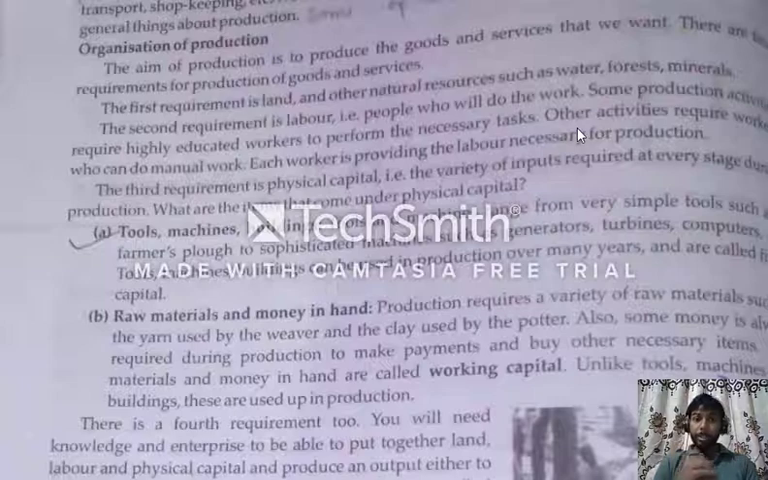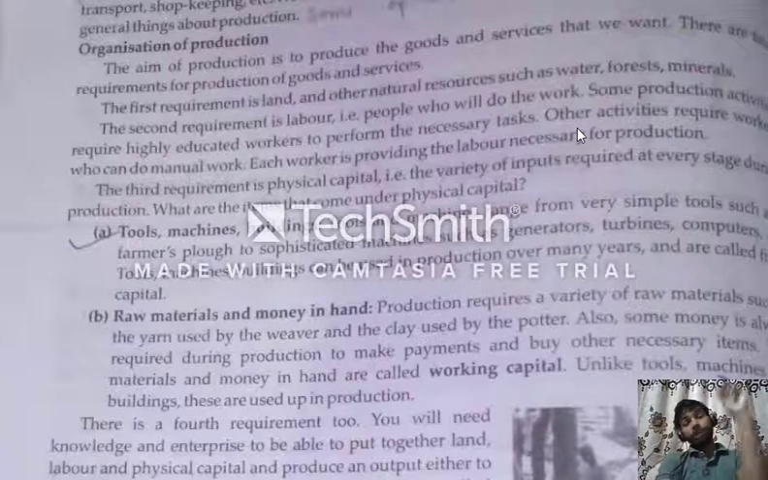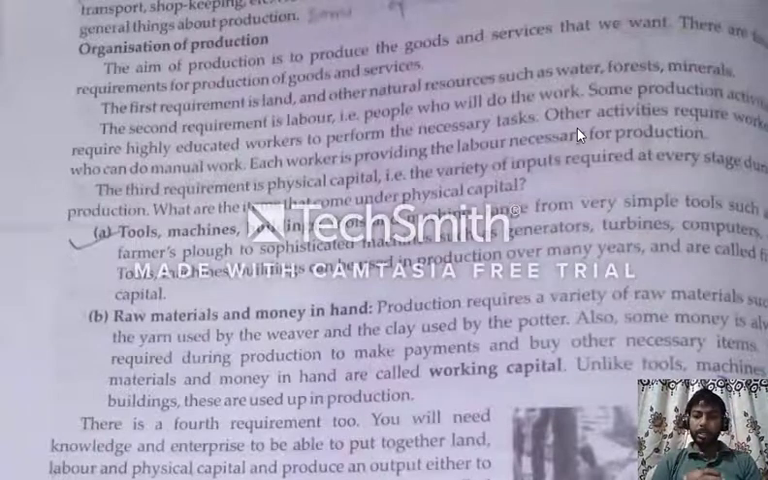For doing some special work, we can't give the post to a laborer. If we think we should give the highest post to a laborer, it is not possible. So to do a particular work, a particular education should be there.